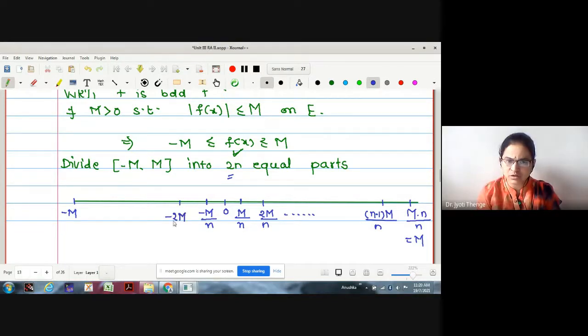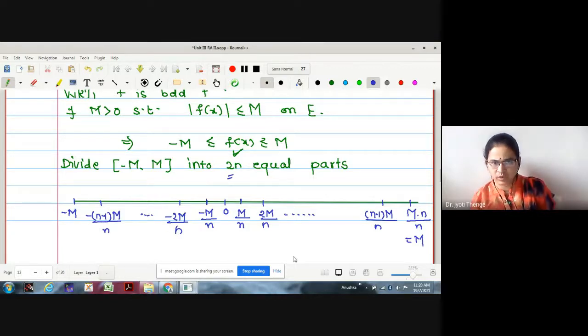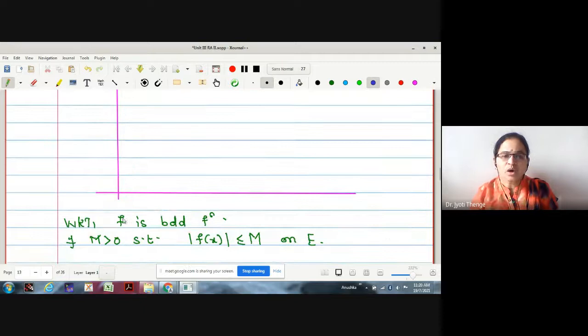This is minus 2m by n. And let me just continue. What is the second last point? Can you just tell me? Is it minus (n minus 1)m upon n, right? These are the 2n equal parts. Okay. Now, we'll make the same 2n equal parts.